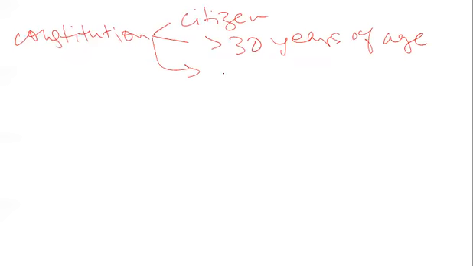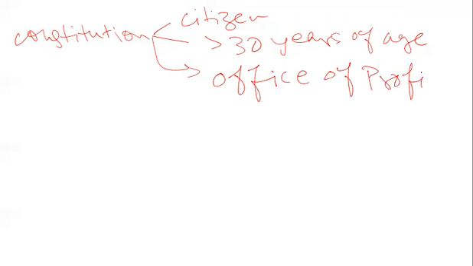We will talk about office of profit in the later part of this lecture. You should remember that there is one more ground, office of profit, mentioned in the constitution. Even last year, in Prelims 2019, a question was asked on office of profit. So we will talk about what we mean by office of profit, and how it is a ground of disqualification, that members should not hold any office of profit. These are the three grounds mentioned in the constitution.